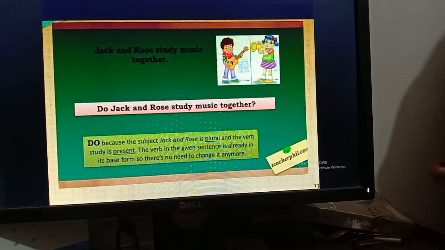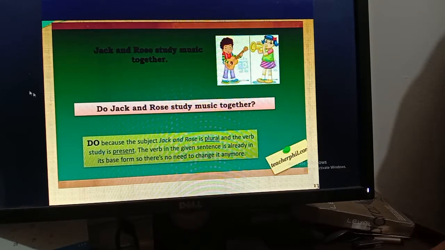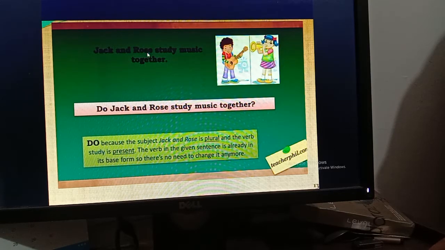Now I am going to example number 2. Jack and Rose study music together. So this is Jack and this is Rose. First of all identify the subject. The subject is plural because there are two subjects, Jack and Rose. Now study is in present tense, so as the subject is plural you have to bring here do, then the subject, then the base form of the verb, then the rest of the sentence, then the question mark.